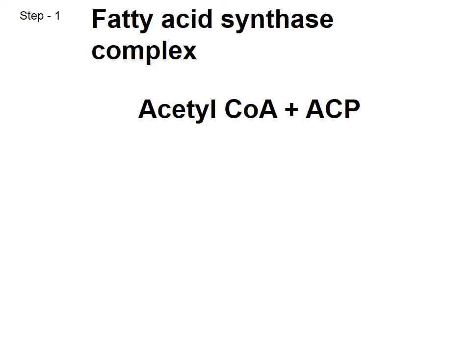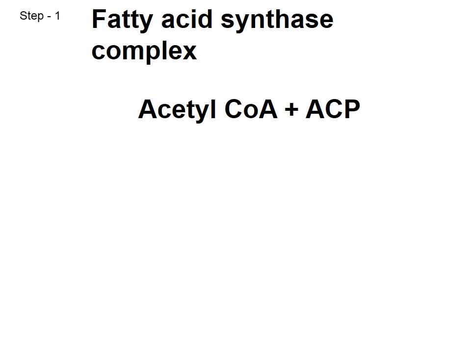Now, briefly I will let you know the synthesis as such. Remember, students, you don't need to know all the steps. I just want to emphasize that palmitic acid is the most abundantly formed fatty acid in the body. It is made up of 16 carbon atoms. So to synthesize the 16 carbon atoms, you require 8 molecules of acetyl-CoA, out of which 7 enter as malonyl-CoA. Now let us see what happens.